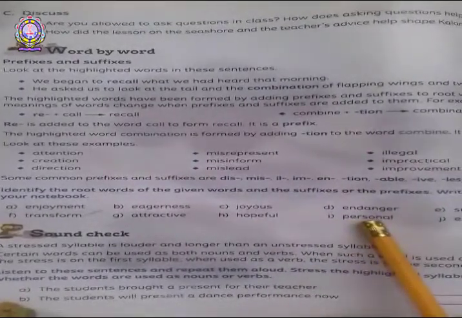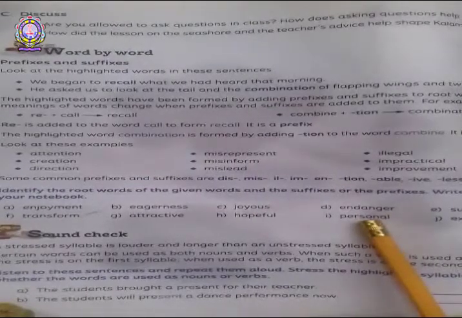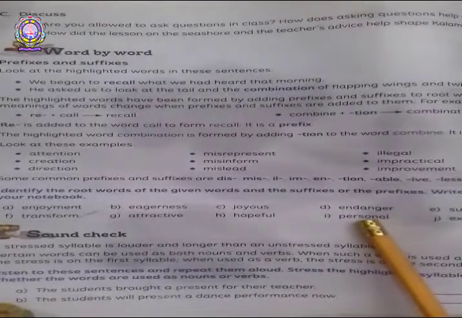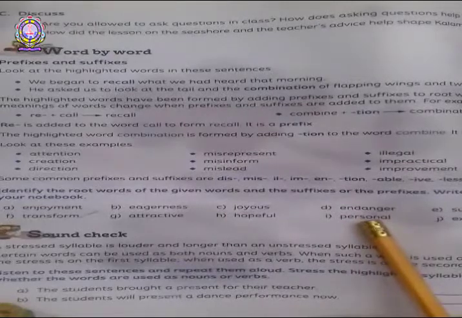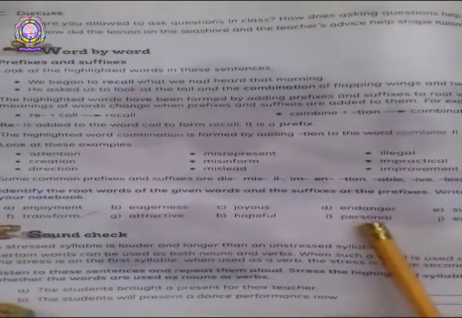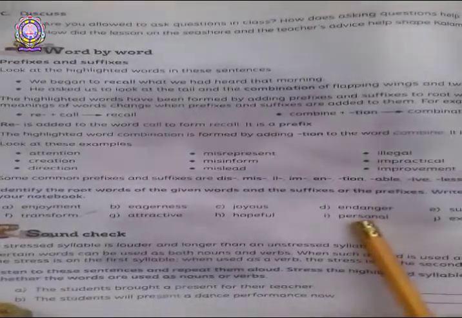Next one, personal. For the word personal, there is only root word. Which is the root word of personal? Person, spelling P-E-R-S-O-N. Person is the root word of the personal, and A-L is the prefix of the term personal.